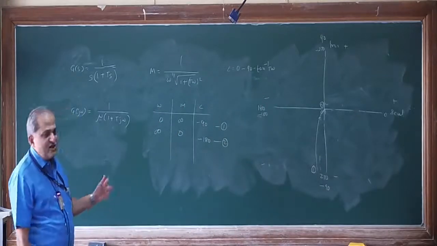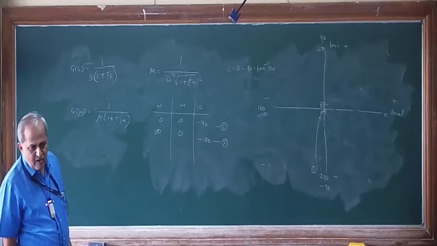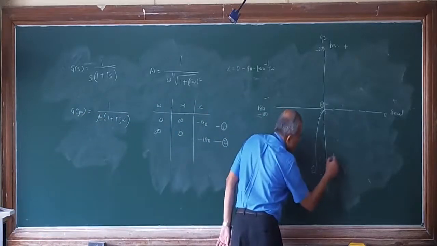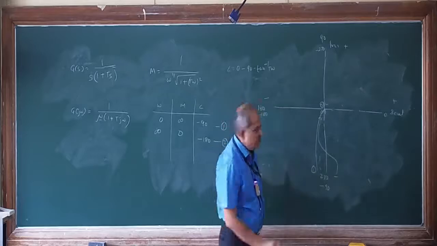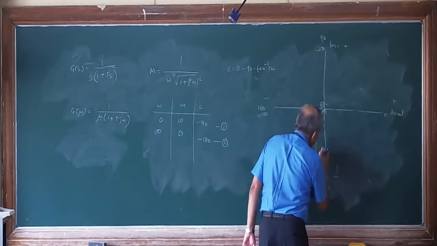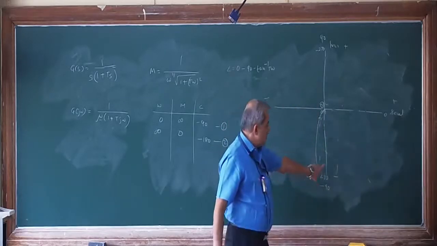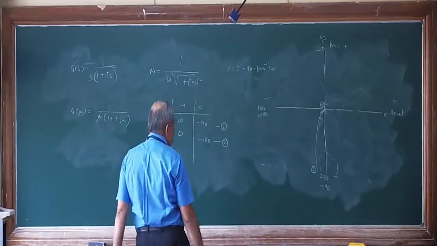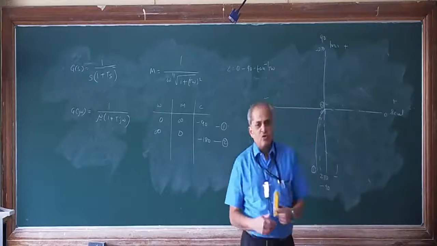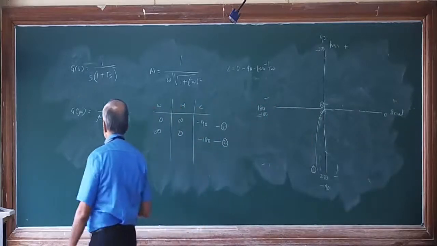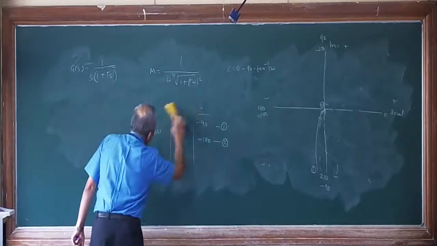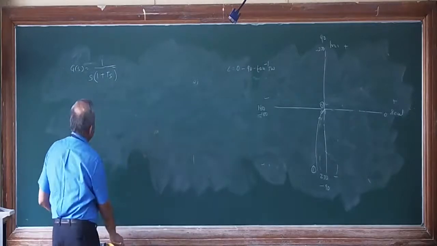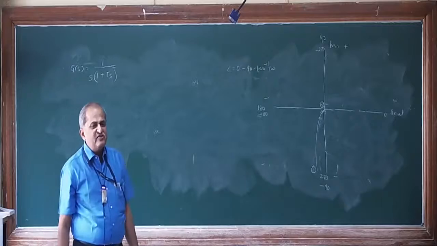Why will I say it is like this? We can prove it. The plot is not like this. I will prove that, because I have to find out the distance between these two lines. That distance between these two lines can be found out by a method called rationalization. This method is very useful in other non-standard polar plots frequently. This is called rationalization.